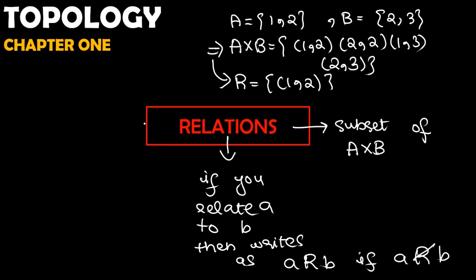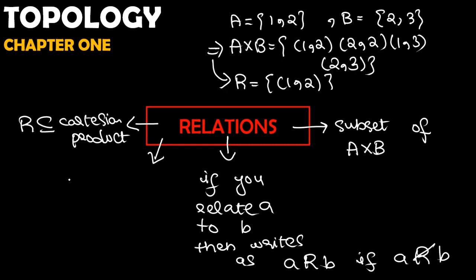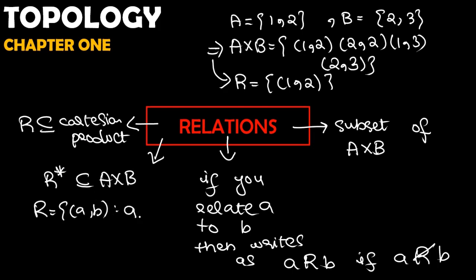Is it very, very interesting? So, a relation is a subset of the Cartesian product. Simply it is that, right? So we can write R is equal to a subset of A cross B, then R contains ordered pairs (A, B), where A is related to B. So this is very important information about it, right?